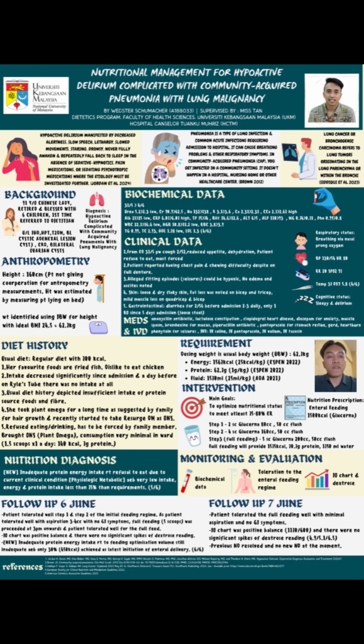Skin is loose and dry, flaky. Fat loss was noted on bicep and tricep, and mild muscle loss on quadricep and bicep. For GI, diarrhea for 2 weeks before admission, occurring 2 to 3 times daily. Only one bowel opening since 5 days of admission, which is loose too. For medication, basically antibiotics, constipation medication, heart disease medication, medication for muscle spasm, mucus, stomach reflux, and seizures given to the patient.